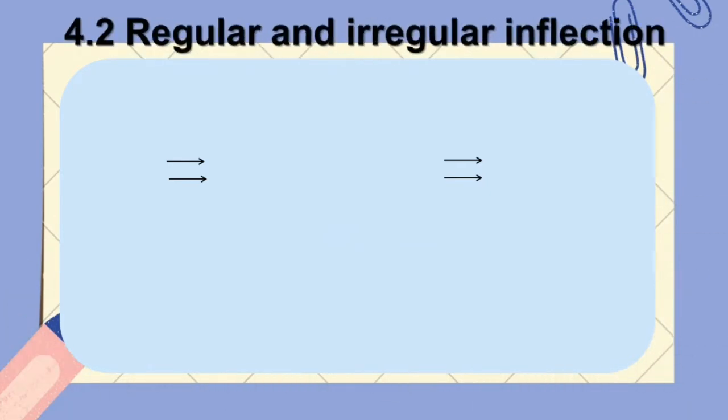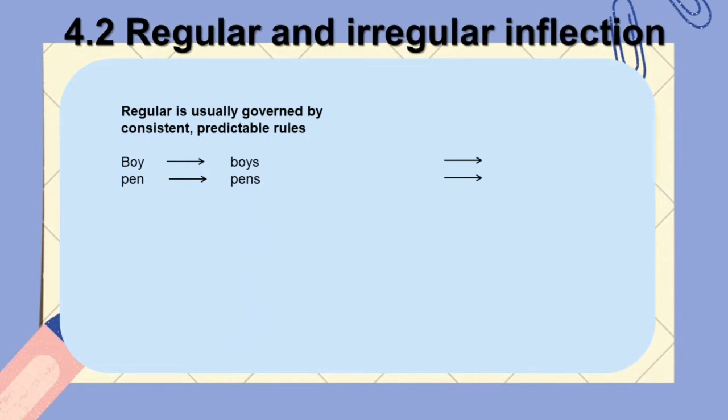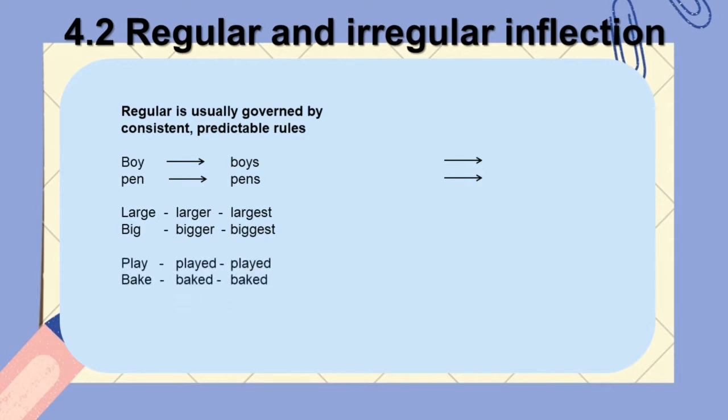Regular and irregular inflection. Regular inflection is usually governed by consistent and predictable rules. For example, regular nouns are formed by adding the suffix s or es: boy for singular and boys for plural, pen and pens. Adjectives: large, larger, and largest; big, bigger, and biggest. Regular verbs are formed by adding the suffix ed or d: plate and plated, bake and baked.